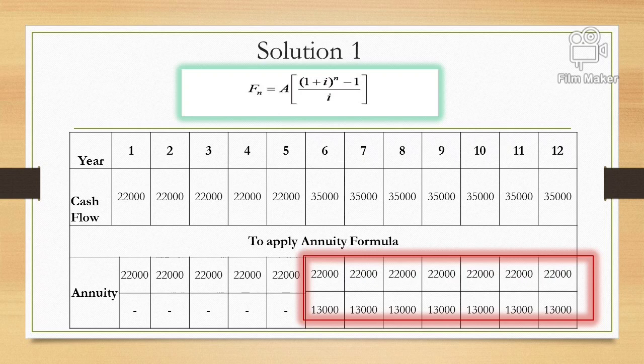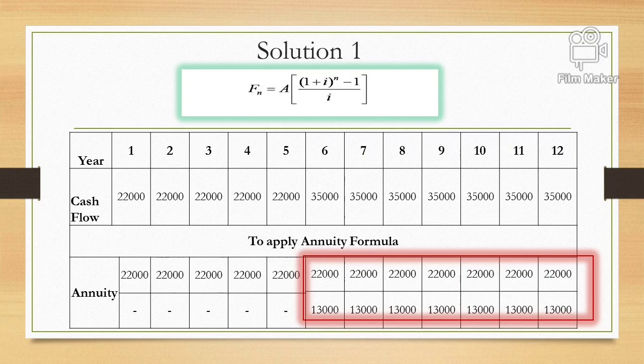future value annuity formula. So the same formula will apply by keeping 22,000 and number of years will be 12, and again we apply the future value annuity formula with 13,000 which is A, but number of years will be 7, and then we club the amount of annuity, and then we can say Mr. XYZ will be receiving in total after 12 years the amount which we can calculate in the next slide.